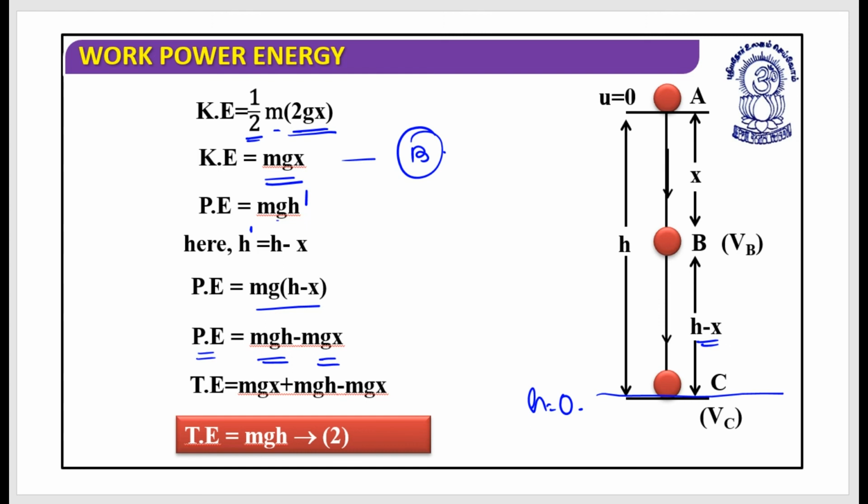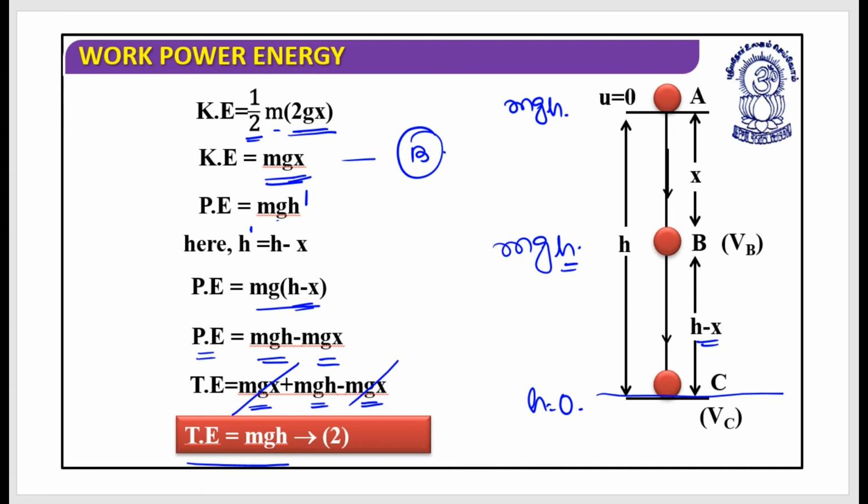Total energy at point B can be written as the sum of this kinetic energy and this potential energy. Let's add it: mgx plus mgh minus mgx. These two terms would cancel, and I have total energy equal to mgh. So at position A, you received the total energy as mgh. At position B, you have received the potential energy plus kinetic energy as mgh.